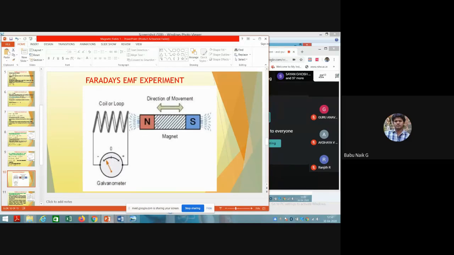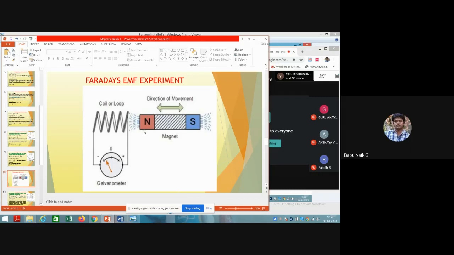Suppose if you move this magnet near to this coil, the galvanometer deflects to the right side. If you move this magnet away from this coil, the galvanometer deflects to the left side. So this is Faraday's experiment, with a stationary closed loop and a moving magnet. I think this concept is clear with the practical here.